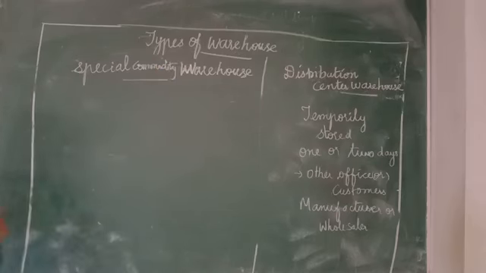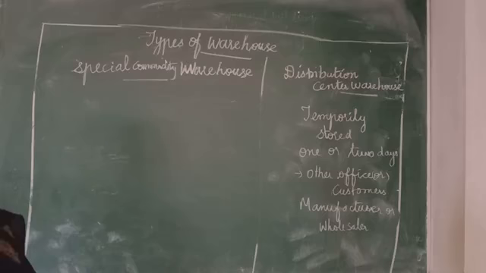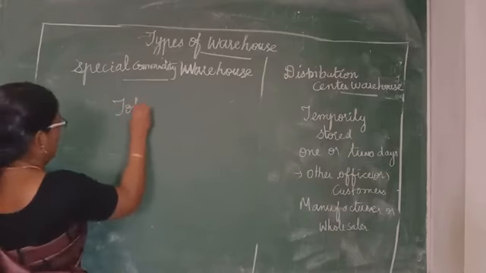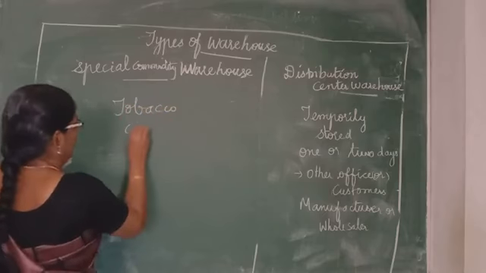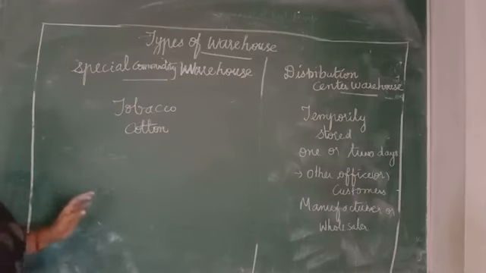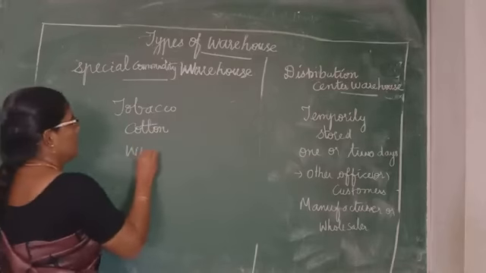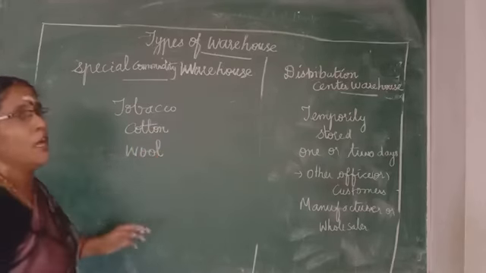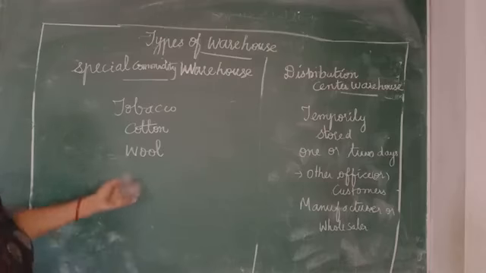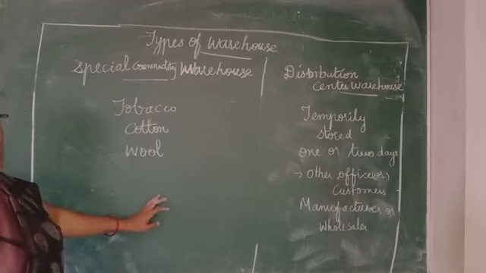Here these warehouses are constructed for storing specific types of goods. What are the specific types of goods, can you tell me? Tobacco, cotton, then next one is wool, because they reduce the loss of quality and also quantity to a great extent.